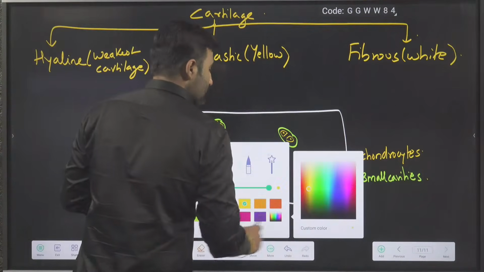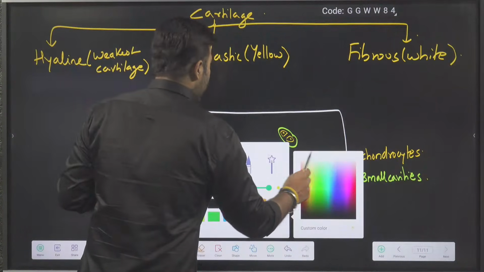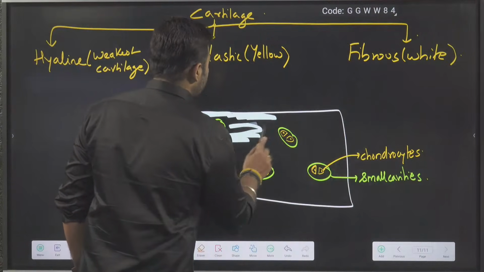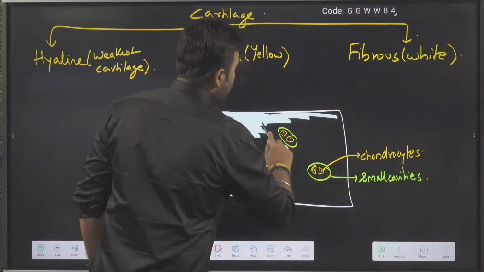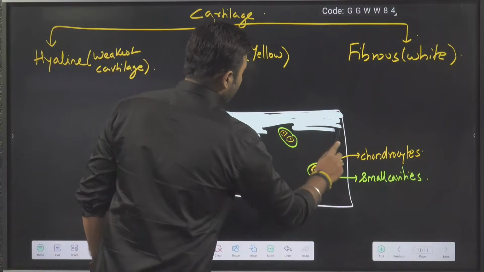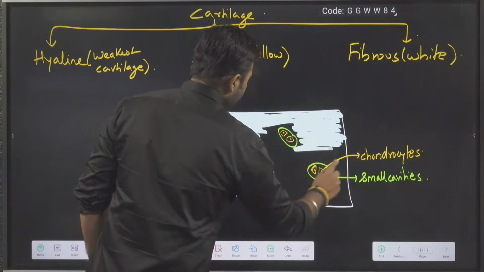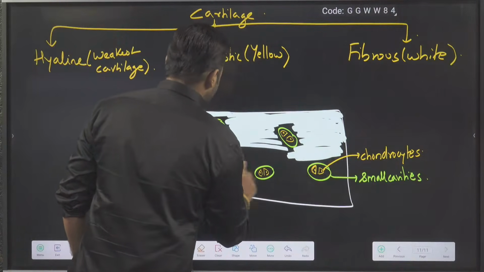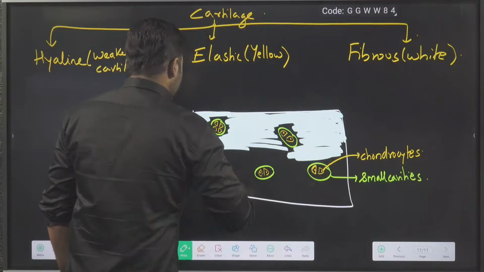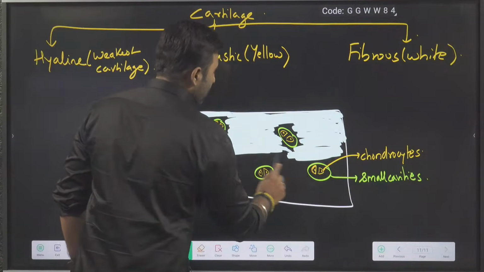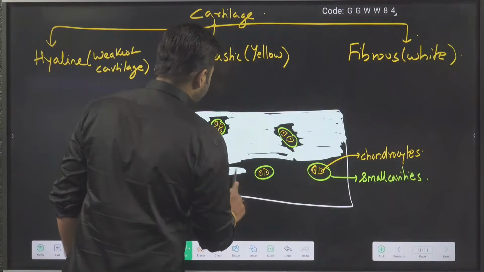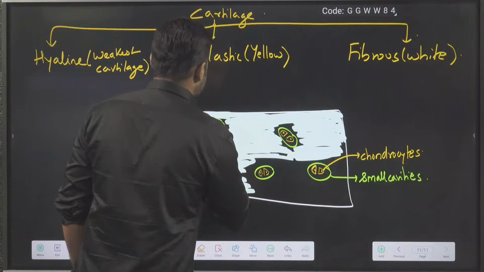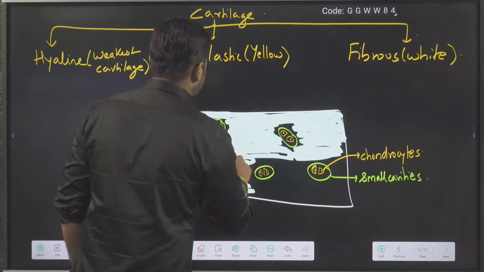So what I will do is, I will place some matrix here. Basically, this is completely filled by matrix. So here you see a lot of matrix. And this matrix is glassy in appearance. It appears like glass. Transparent, lucid, crystal clear, okay? Glass-like appearance. Can you tell me the Latin word for glass?